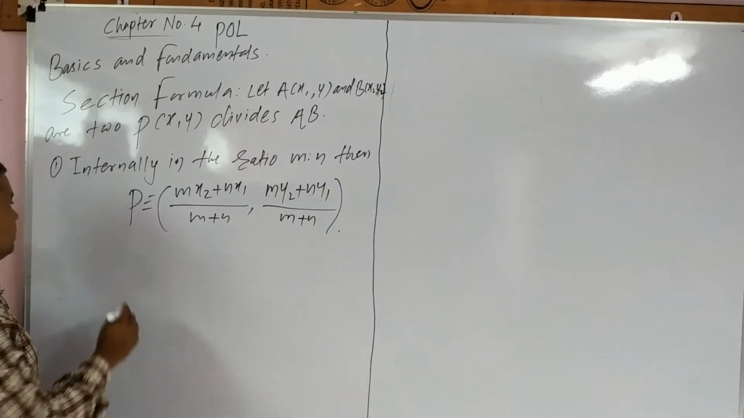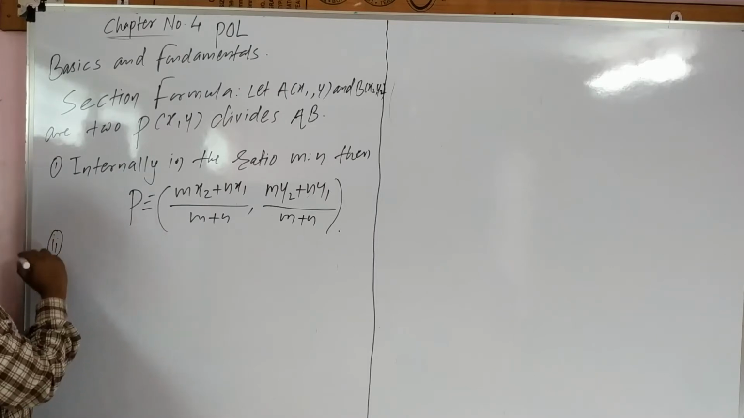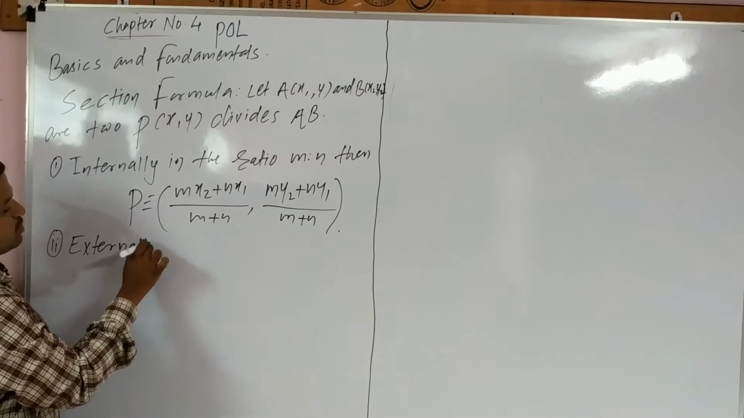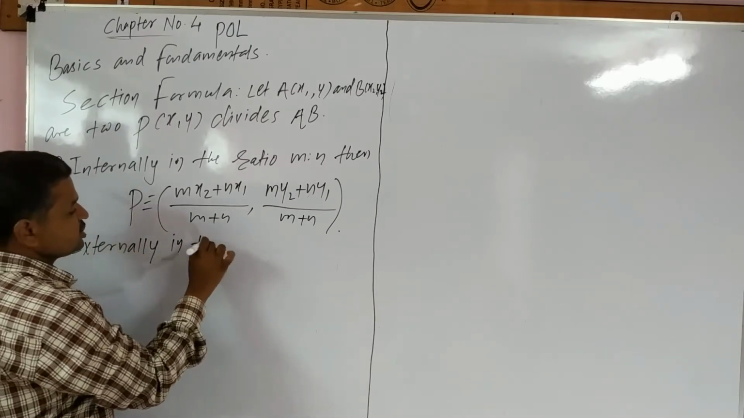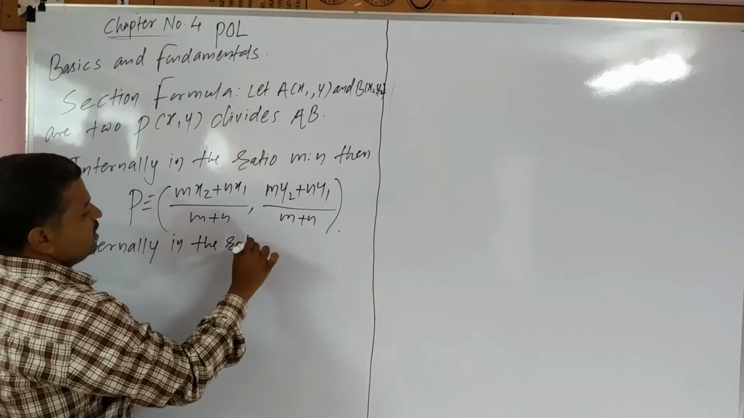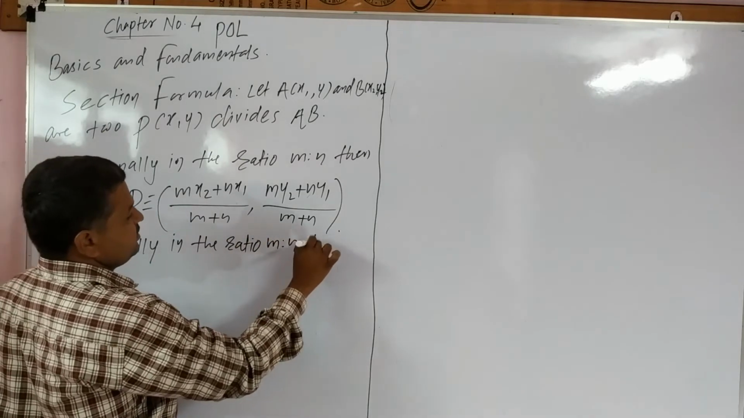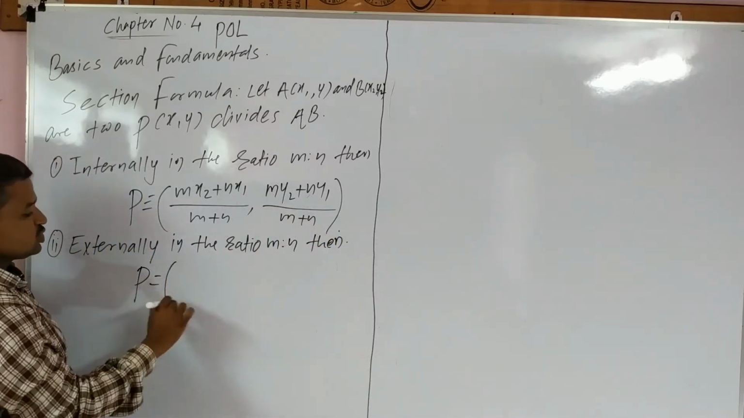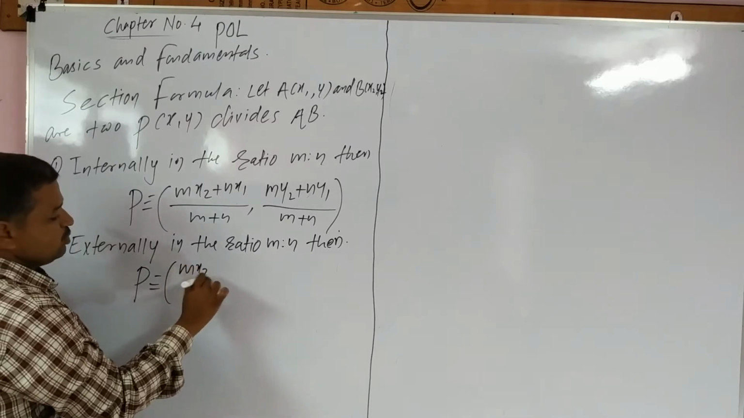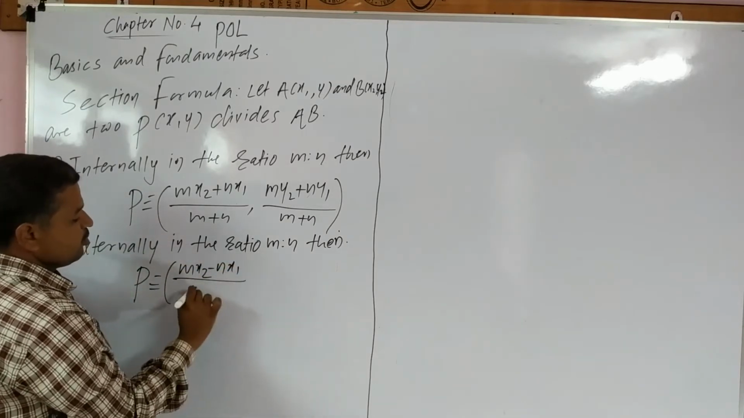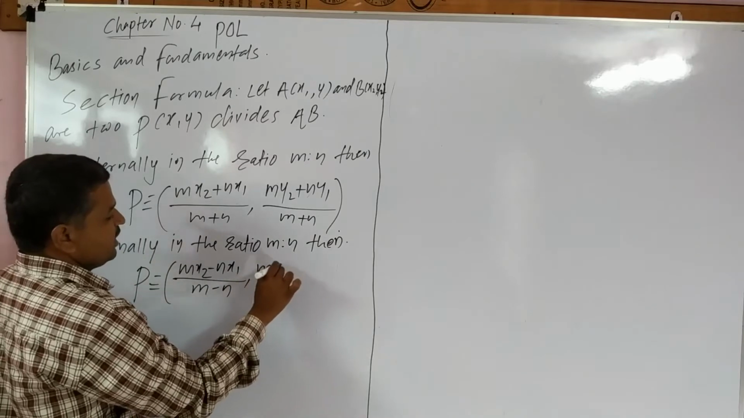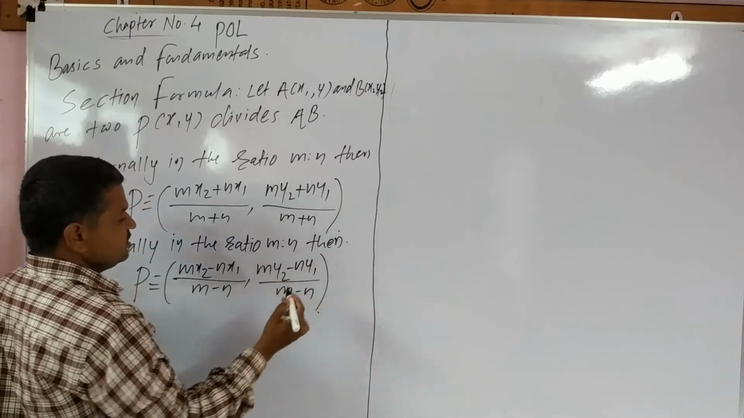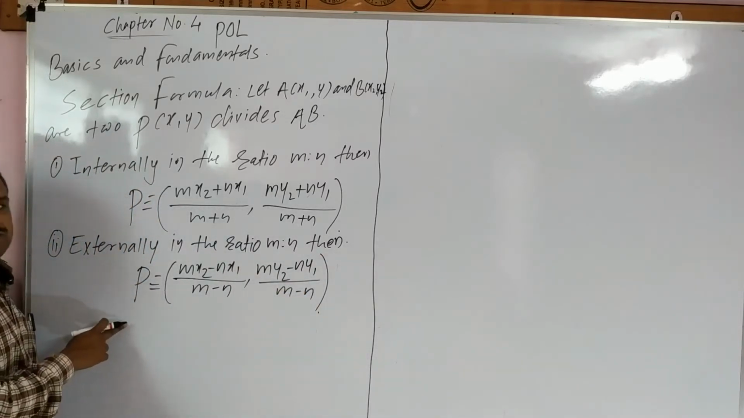सेक्शन फॉर्मूला. नंबर 2, externally in the ratio m is to n, then external section formula होगा स्टूडेंट्स P equals to mx2 minus nx1 upon m minus n, comma my2 minus ny1 upon m minus n. This is about the external section formula.